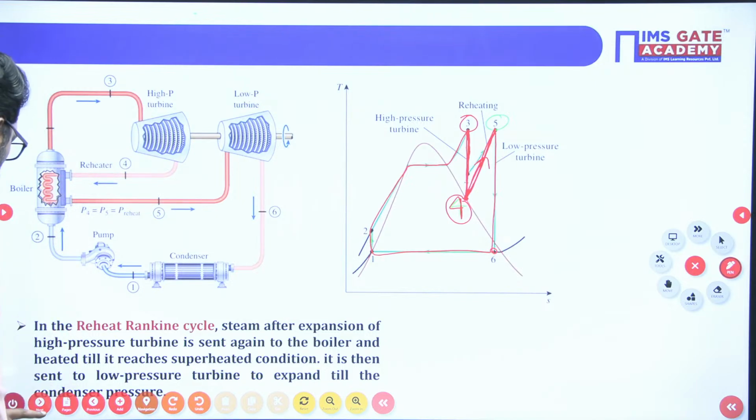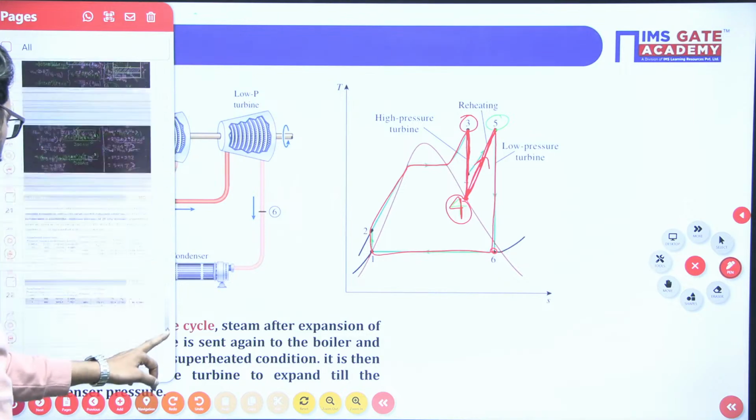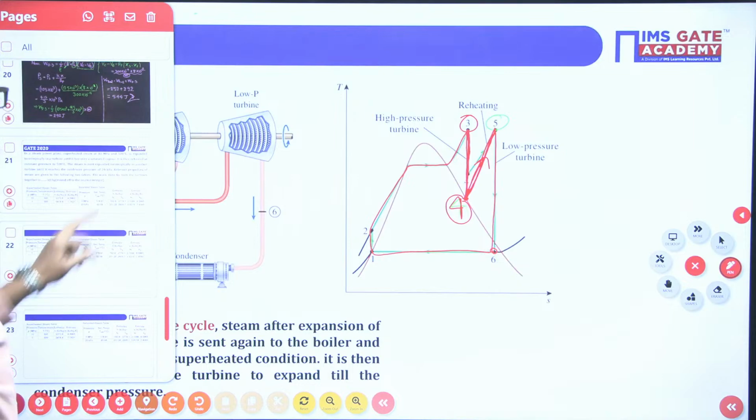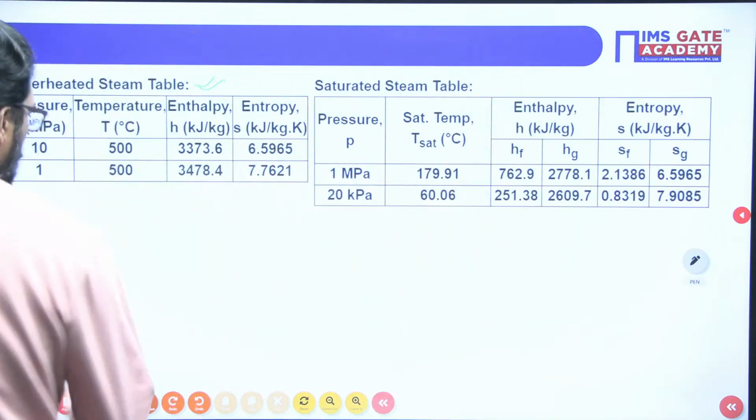Correct? Now, we have to draw the graph of this one. So, we have to draw the turbine. Now, it is given with us.